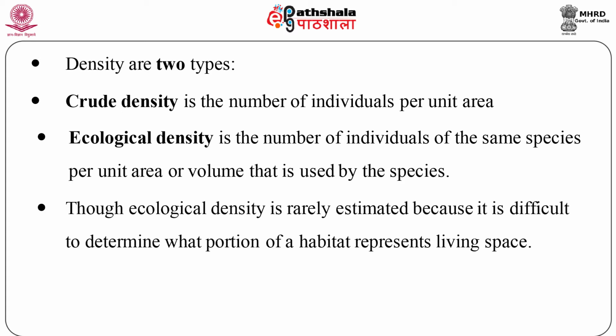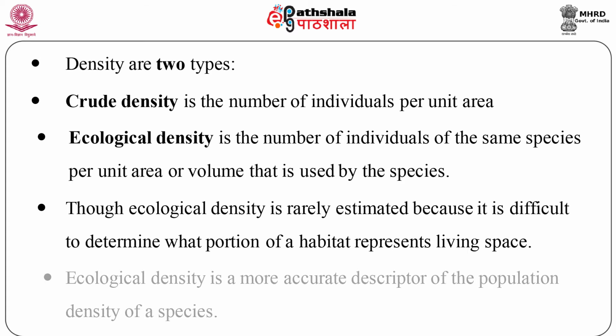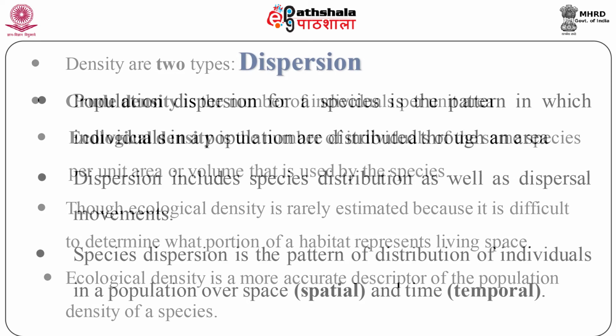Though ecological density is rarely estimated because it is difficult to determine what portion of a habitat exhibits living space, it is a more accurate descriptor of the population density of a species.